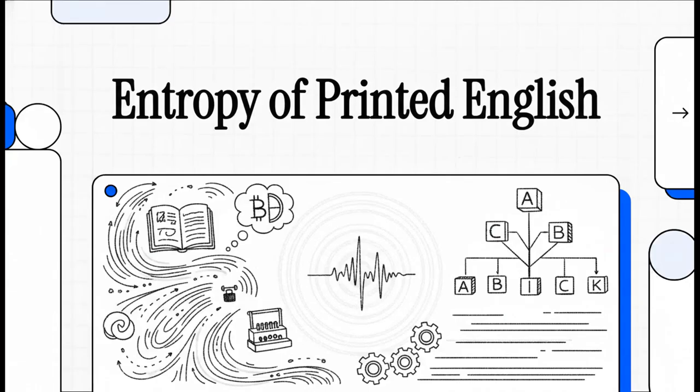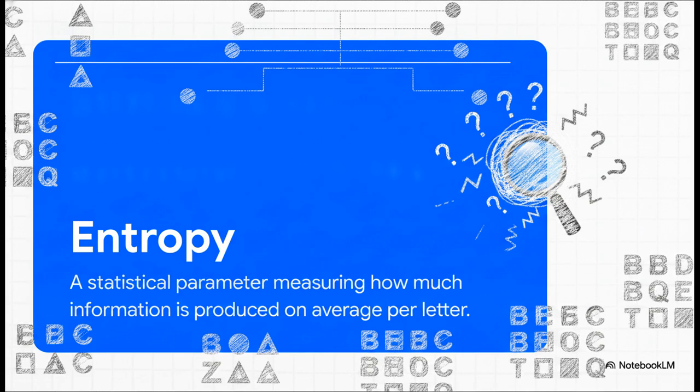Today, we're unpacking a seriously mind-bending paper from 1951 by the founding father of information theory, Claude Shannon. In Prediction and Entropy of Printed English, he set out to mathematically measure the raw, unadulterated information that's actually contained inside our language. All right, let's just dive right into this.